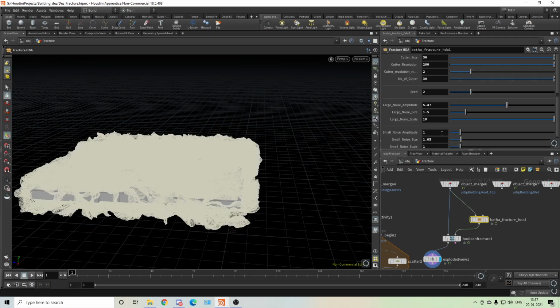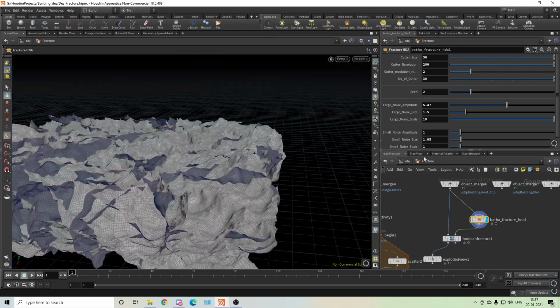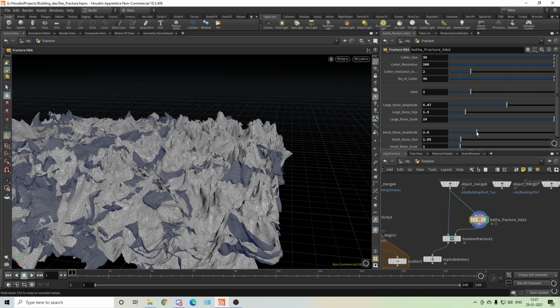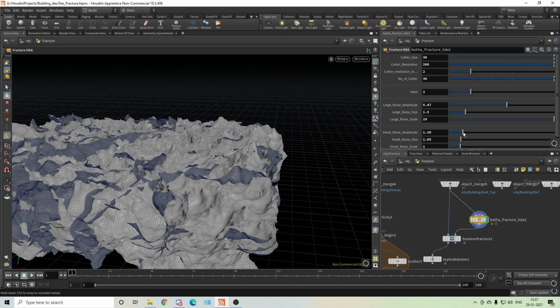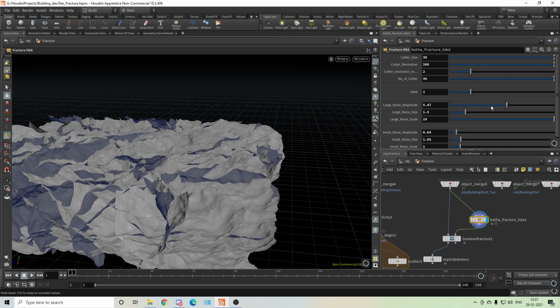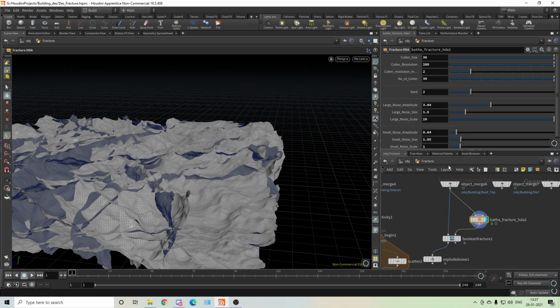Okay, I can decrease the noise. Small noise a bit. But because of that, maybe I have to increase the small noise. Not this much, and maybe a little bit. Yep, and the large noise. Yeah, maybe.